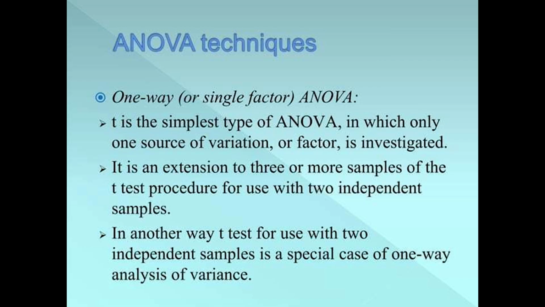One-way or single-factor ANOVA is the simplest type of ANOVA, in which only one source of variation or factor is identified. It is an extension to three or more samples of the t-test procedure for use with two independent samples. In another way, the t-test for use with two independent samples is a special case of one-way analysis of variance.